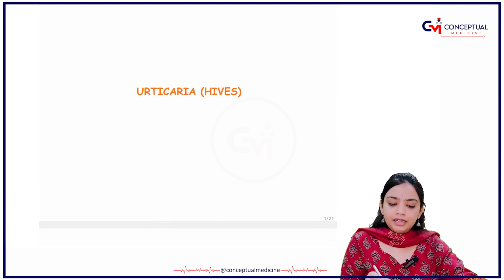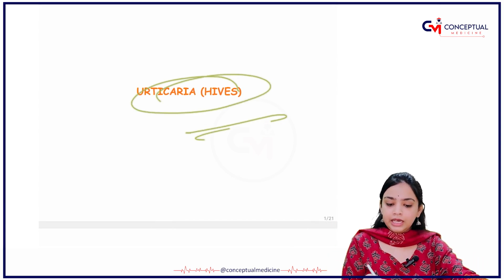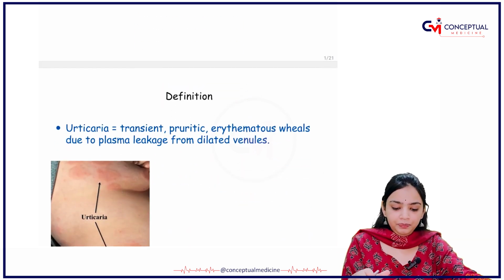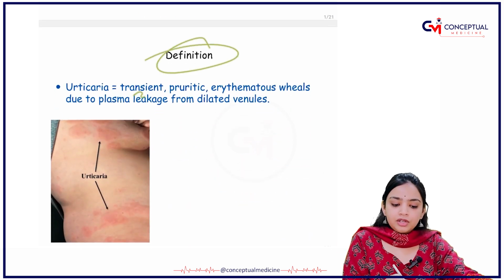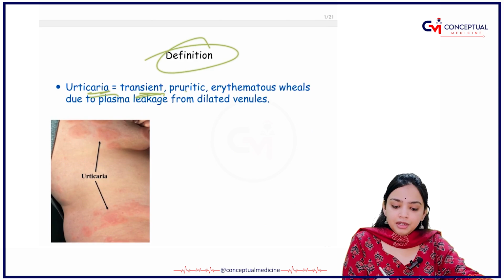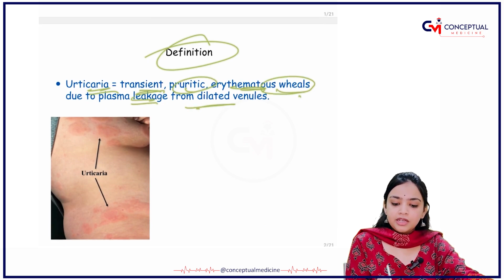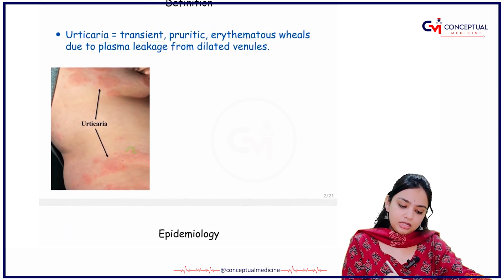Today we will be studying an important topic of urticaria, also called hives. If I talk about the definition, urticaria are transient, pruritic and edematous wheals due to plasma leakage from dilated venules. See, these are the figures.